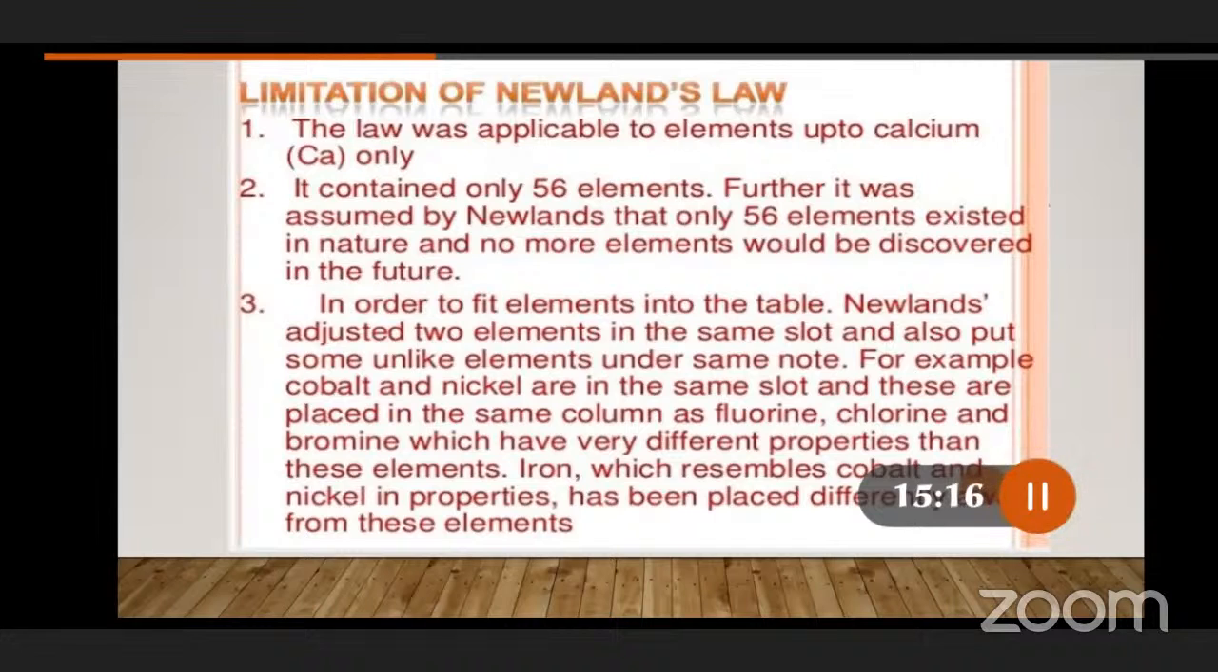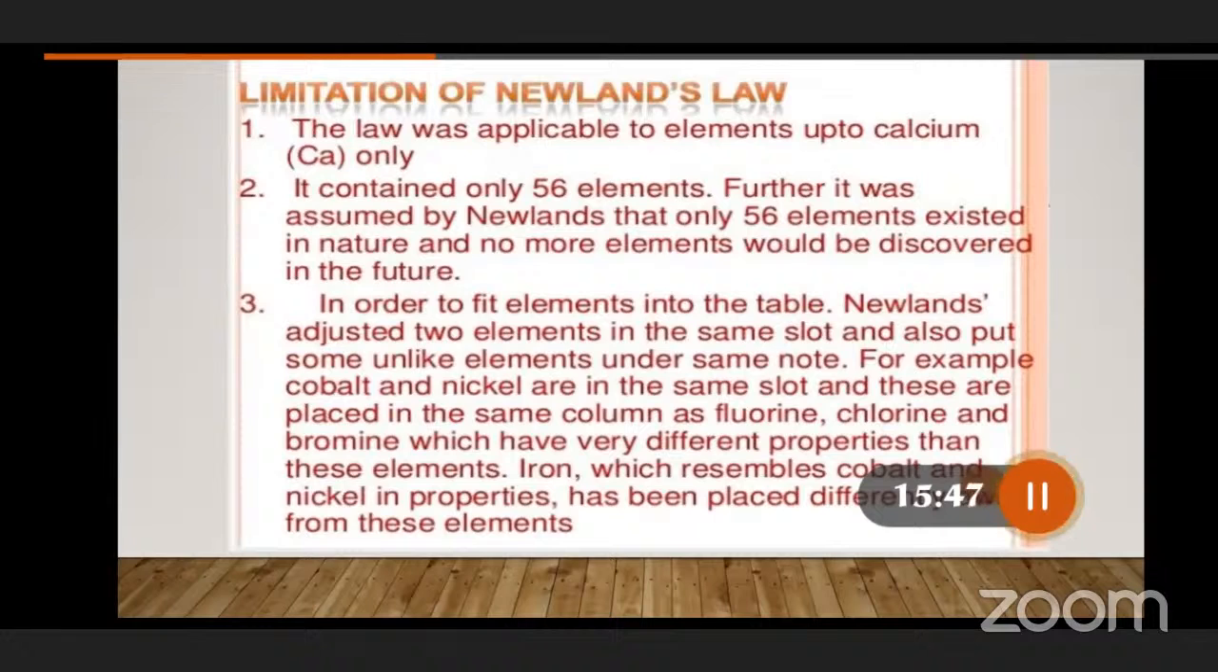No more elements would be discovered in the future. But we know that nowadays so many elements are being discovered. After 56, we have so many elements, but there is no such place given in this periodic table. New elements are coming in the upcoming days. So at that time, he closed the periodic table up to that end only. That periodic table ended. For the upcoming new elements, there are no places given in this periodic table. He constructed the periodic table only for the 56 elements.